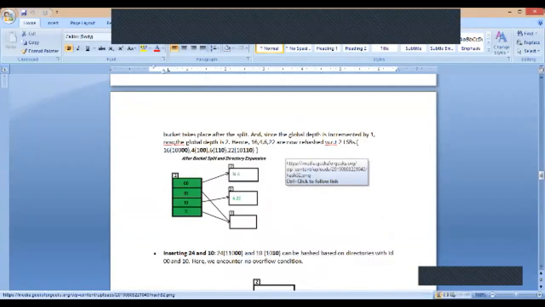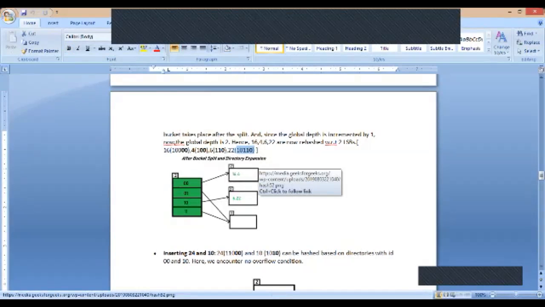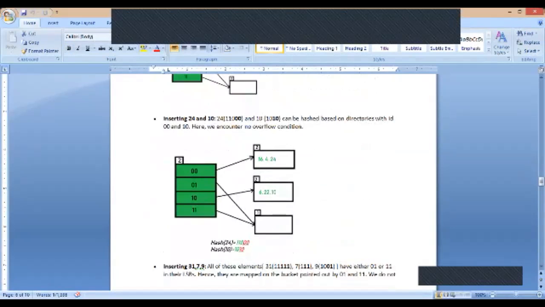So 16's last 2 bits are 0 0, so at position 0 0 I'll insert it. For 4 also, the last 2 bits are 0 0, so I'll insert 4 here. Next, 6 is 1 0, so at position 1 0 I'm inserting 6. Then 22 will give you last 2 bits as 1 0, so at 1 0 I'm inserting 22. Like this we keep on inserting. Same thing for 24 and 10.